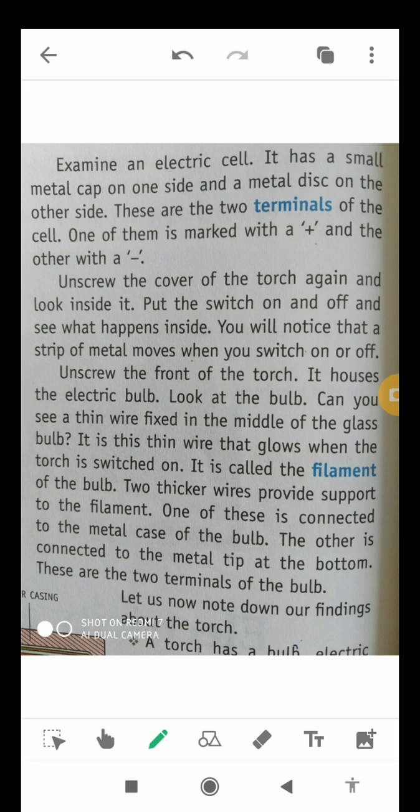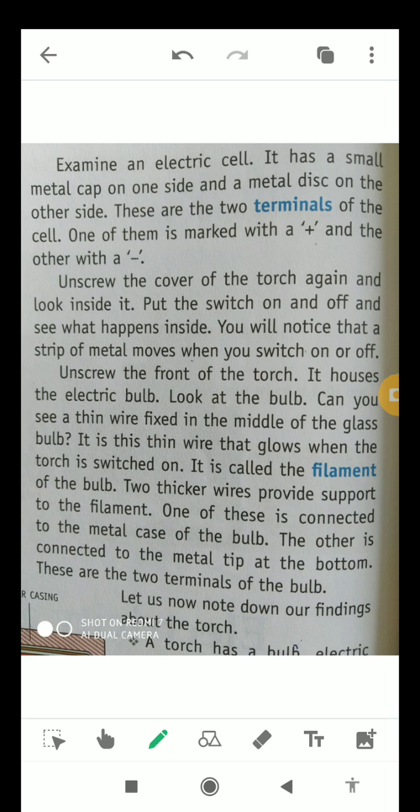Screw the cover of the torch again and look inside it. Put the switch on and off and see what happens inside. You will notice that a strip of metal moves when you switch on or off. Whenever you switch the torch on or off, the strip of metal moves.